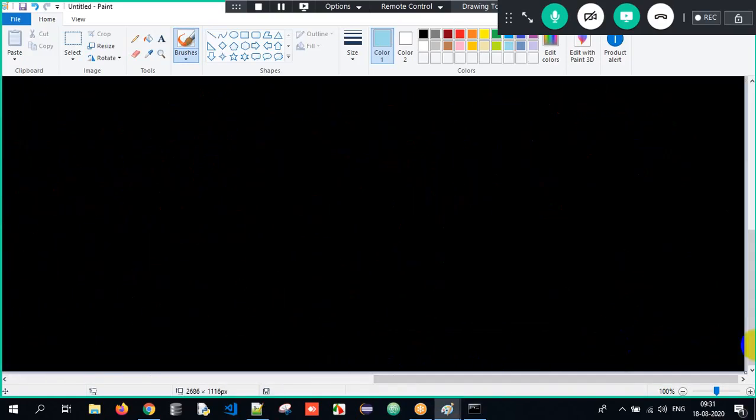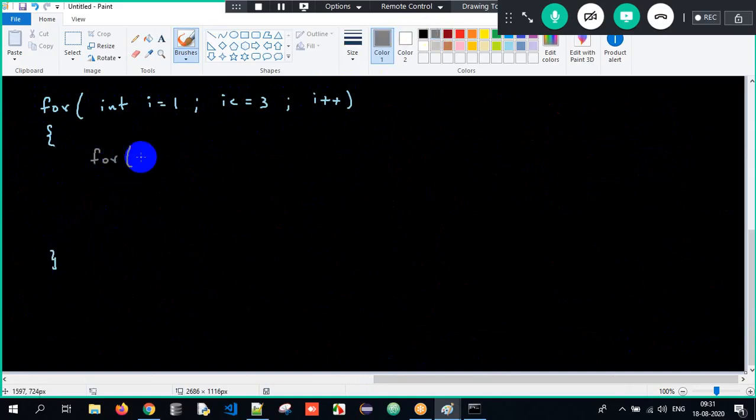If you want, I can trace it down over here. In a simple way I can do it. for i is equal to 1, i is less than or equal to 3, and i plus plus. So this is one loop here. And I have one more loop. Simple, 2 minutes guys. int j is equal to 1, j is less than or equal to 3, because I want a 3 cross 3 matrix, and j plus plus, open curly braces, close.